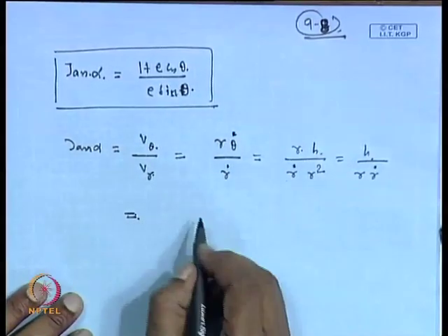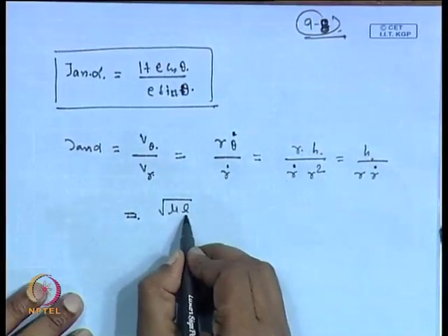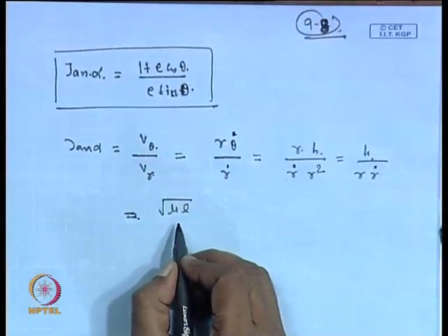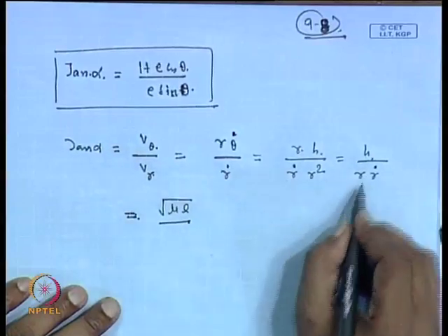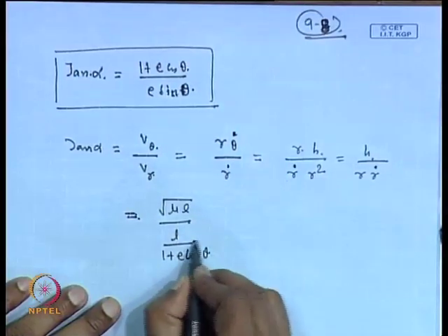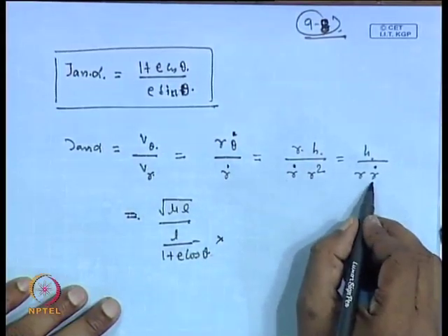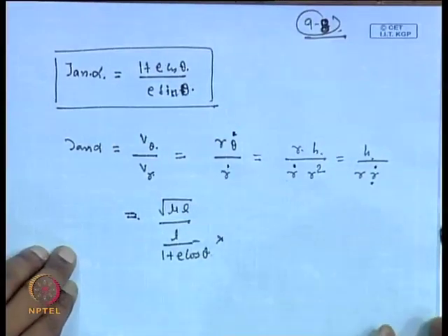Now, h you can replace in terms of mu l. So, this is mu l under root, where l is the semi latus rectum, and r you can write as l by 1 plus E cos theta, and r dot obviously we need to replace here. So, you recall from our earlier discussion how much r dot is.